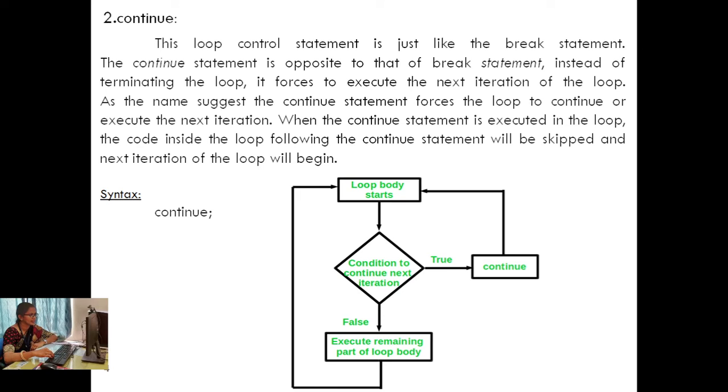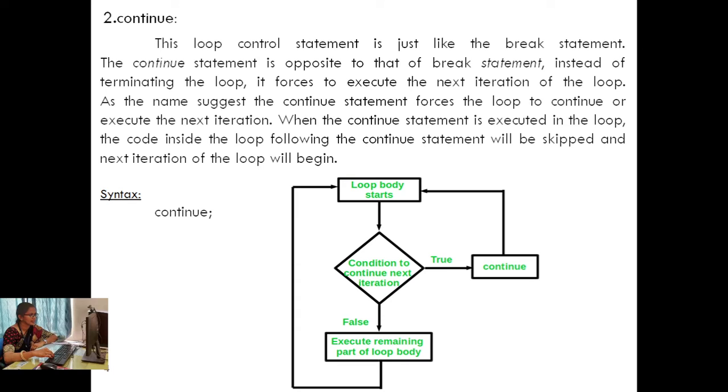Here is the syntax, that is continue and semicolon. Here we have displayed a flow chart. In this we have the loop body. Then we check the condition. If the condition is true, we continue with the loop body again. And if it is false, then the remaining part of the loop body is executed.